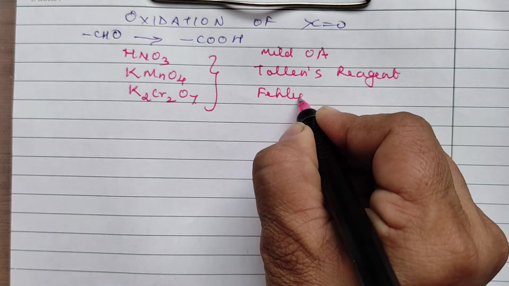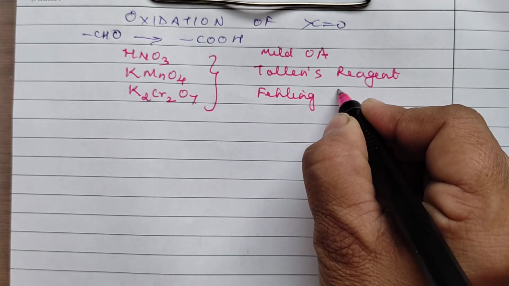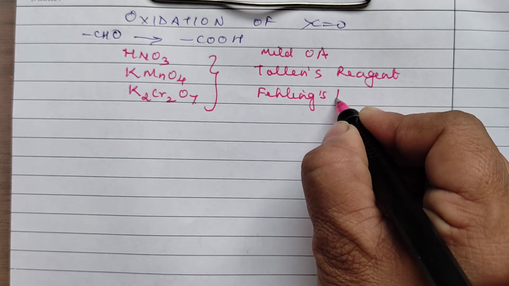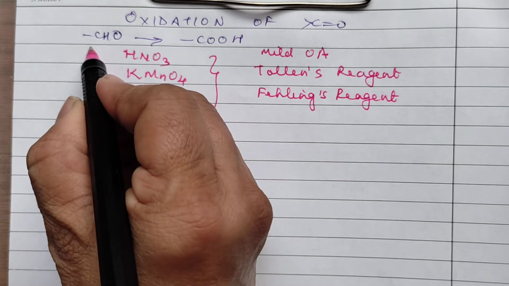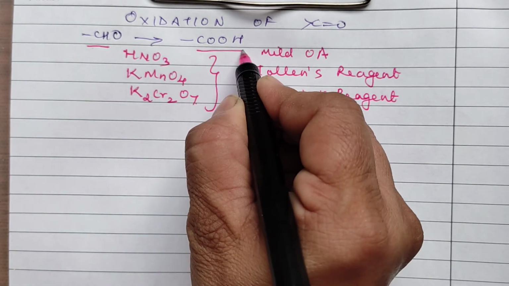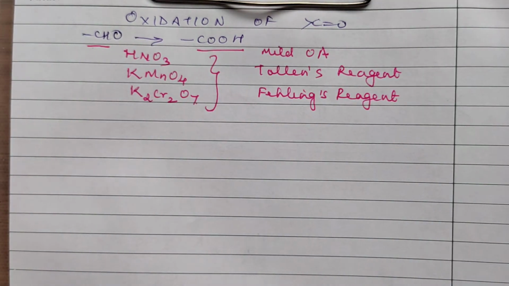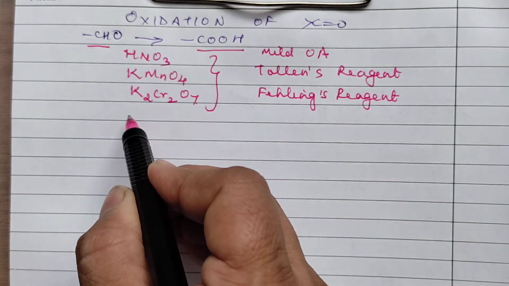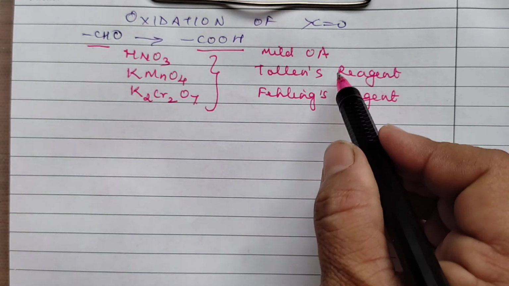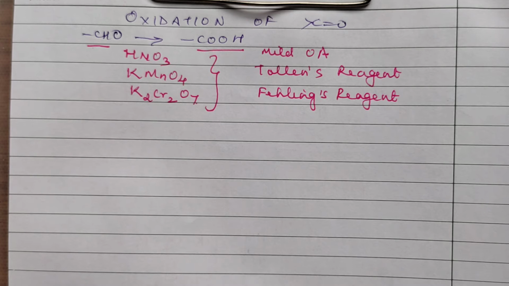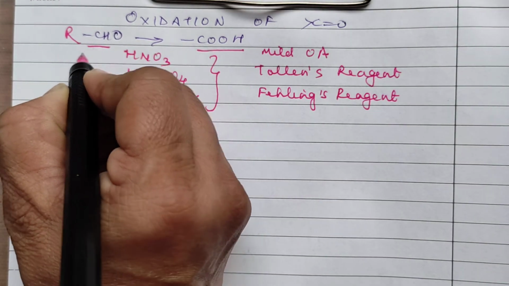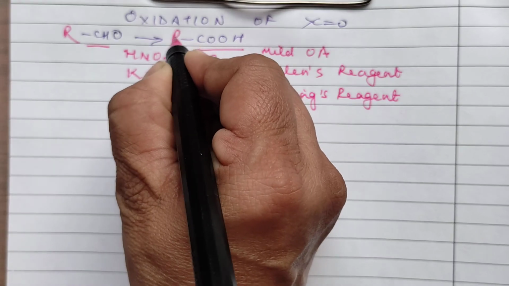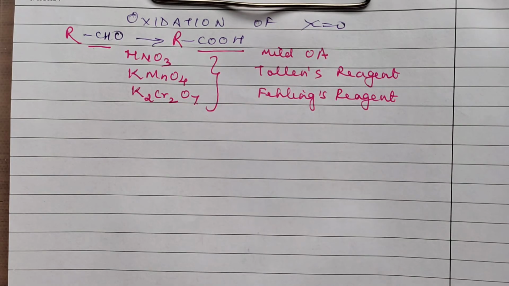We can use Fehling's solution, Fehling's reagent or Fehling solution, both would be fine. So aldehydes can be oxidized to carboxylic acid in the presence of either the common oxidizing agents or a mild oxidizing agent. Generally, I may write RCHO gets oxidized to form RCOOH.